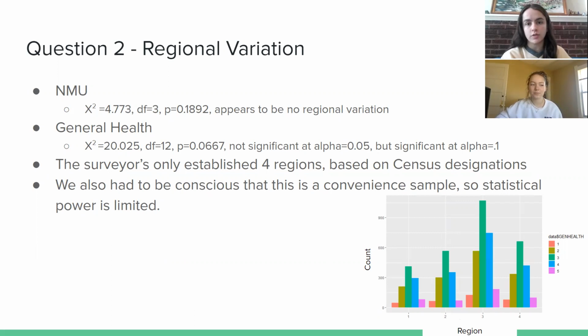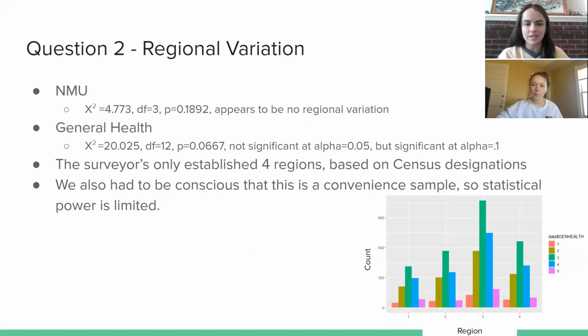And we looked at 2 different elements of that. We looked at non-medical use, and then we also looked at general health. For non-medical use, we found that there was not a statistically significant region factor, but for general health, there might have been. And when we thought about this more, we had to look into the fact that this was census defined for regions.